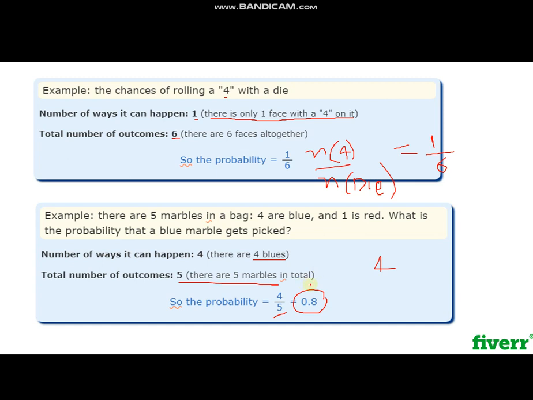Here we have one rule for probability. If we want to find the probability of getting red, we can simply subtract 0.8 from 1, and that will be 0.2. That is the probability that the marble picked will be red. Since the total probability of red and blue occurring is equal to 1, we subtract from it and get this. This is one rule of probability that we will see later.